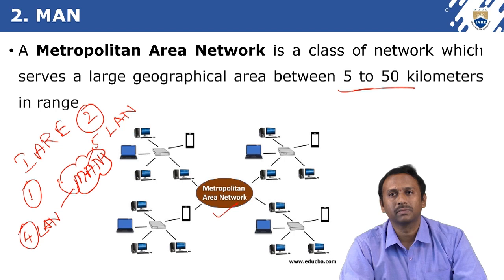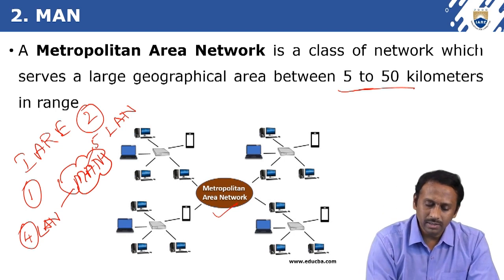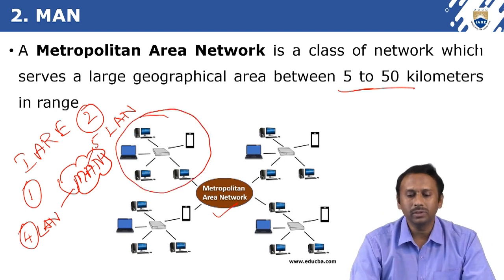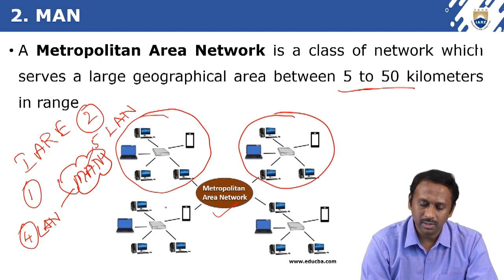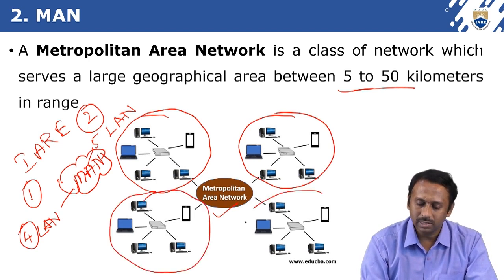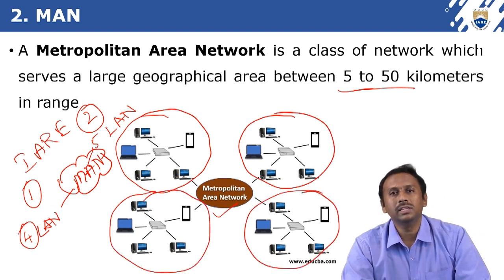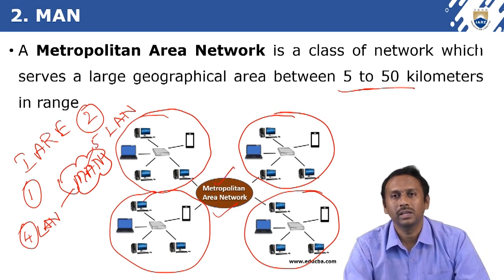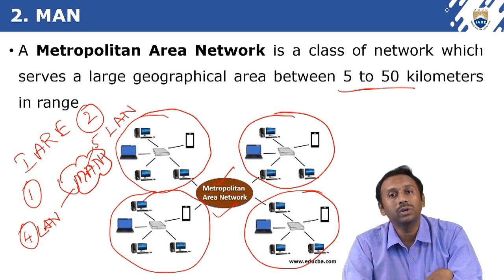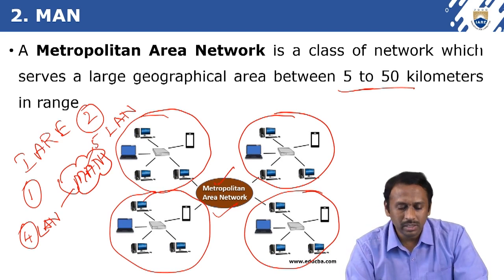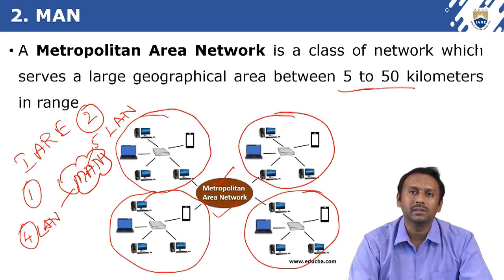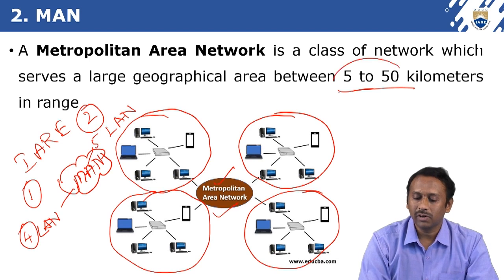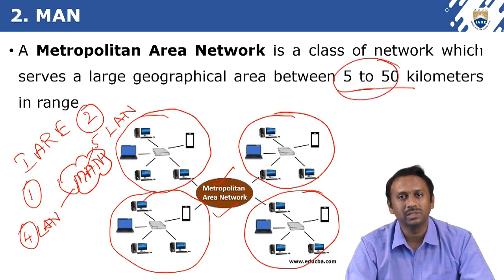In this example, this is one network, this is one network, and this is one network, and this is one network. All these networks are interconnected with the help of the metropolitan area network. These networks are not in the same place; they are in different places, and the range is 5 to 50 kilometers. Clear?